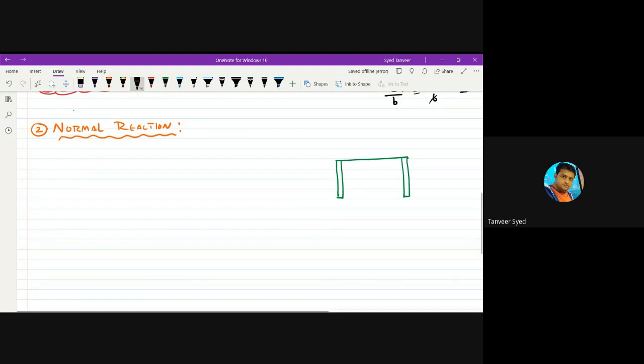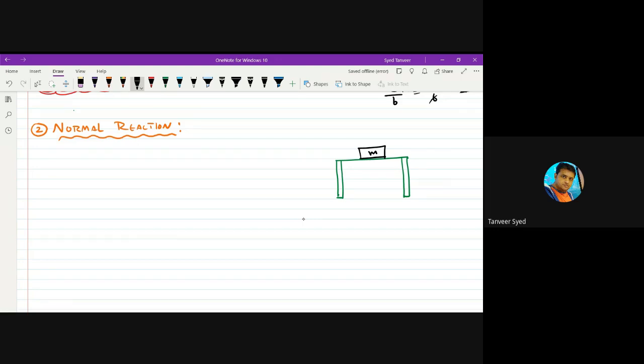And on the table, you have some body. Your laptop is there, your computer is there, your bag is there, your book is there, something is there. This is a body of mass m placed on the table. From our first force, which is weight, if this body has mass m, it will be having weight mg. Because Earth is pulling it down, it has weight mg.